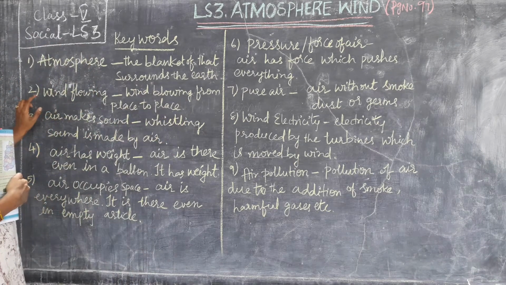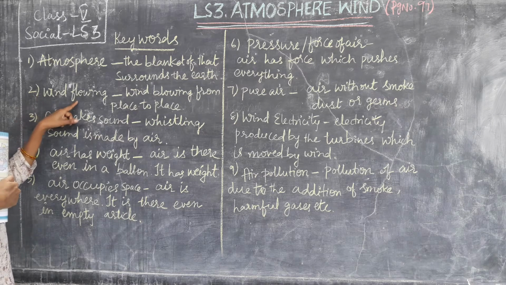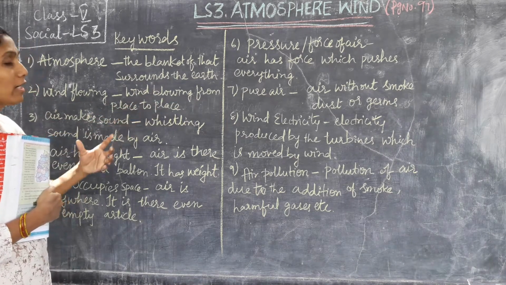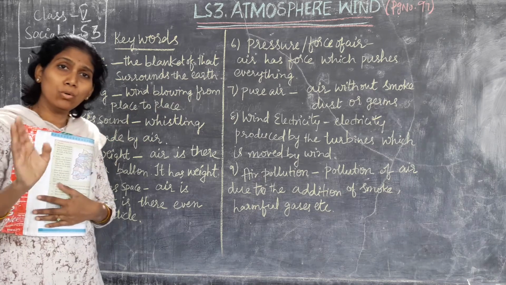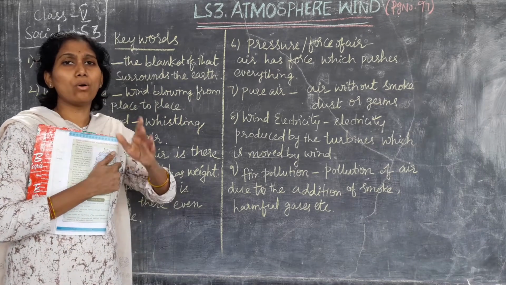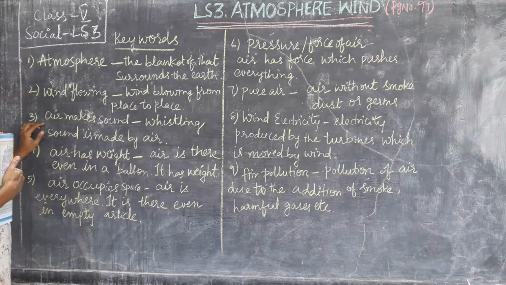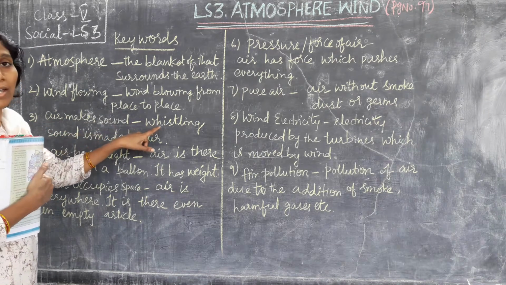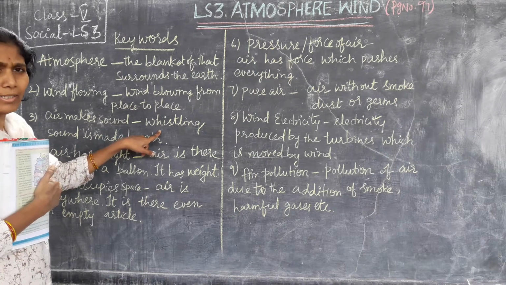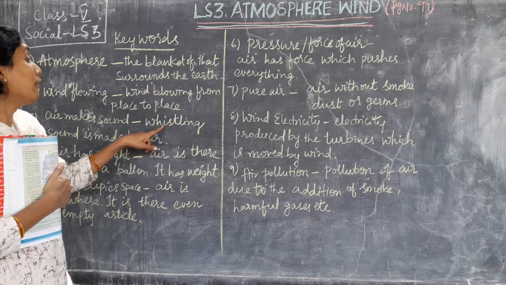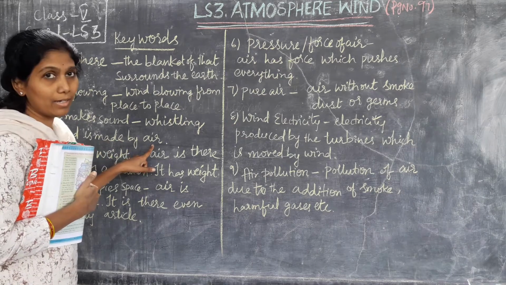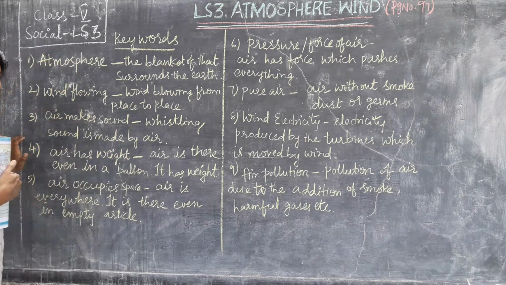Now wind, flowing. Wind blowing from place to place. How will wind move? It will flow, blow, and air makes a sound, correct or not? Air makes sound, no? Whistling sound is made by air, clearly understand all this.